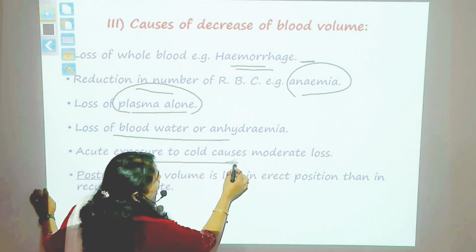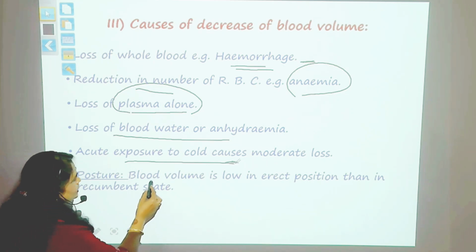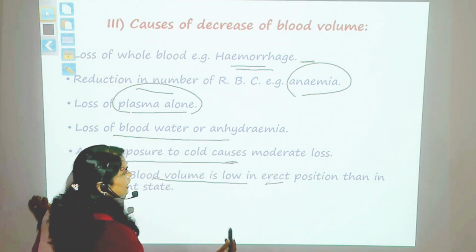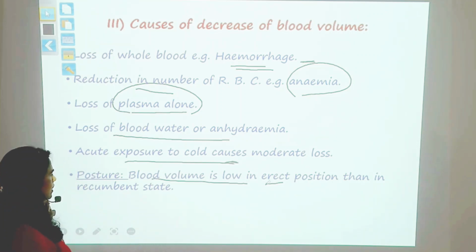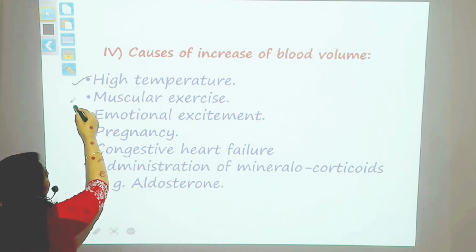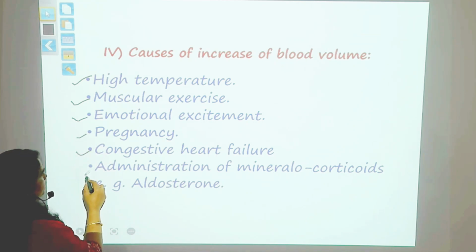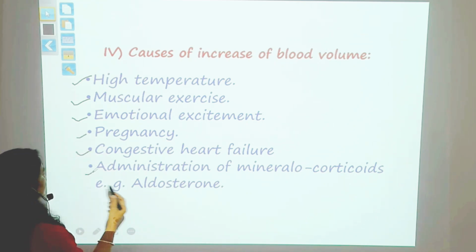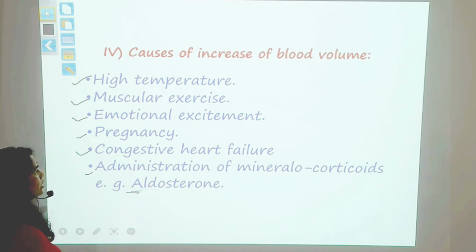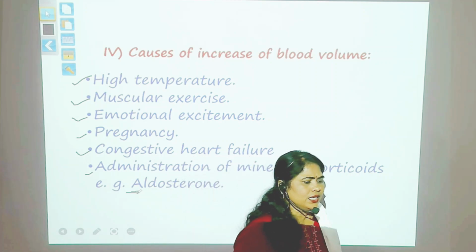Acute exposure to cold can cause moderate loss of blood. Even the posture is responsible for the decrease in blood volume. That is, blood volume is low when you are in erect position than in the lying condition. Increase in blood volume, I told you, high temperature, muscular exercise, emotional excitement, pregnancy, congestive heart failure, administration of certain hormones like aldosterone. These are certain factors which are responsible for the increase in blood volume.